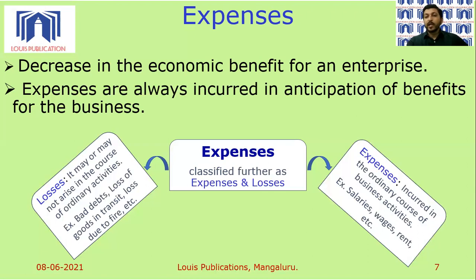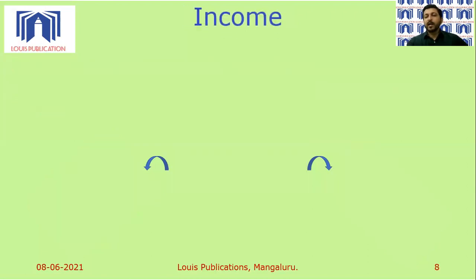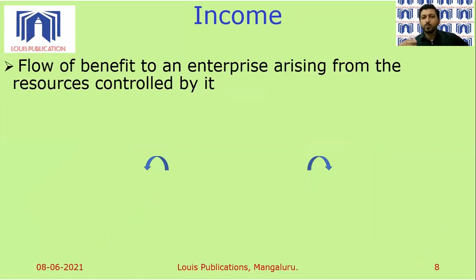The final spoke that we have in the subject matter of accounts, and that is income. So how expenses was outflow of benefit from an enterprise in anticipation of certain benefit to the business, income is flow of benefit to an enterprise arising out of resources controlled by it. Best example I gave earlier.